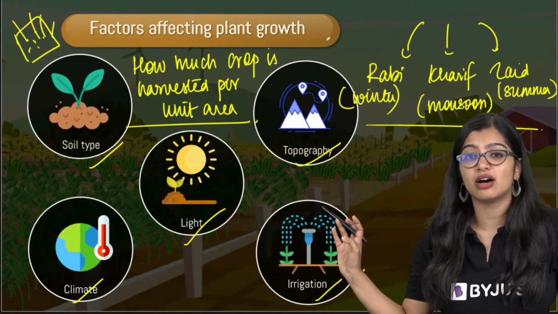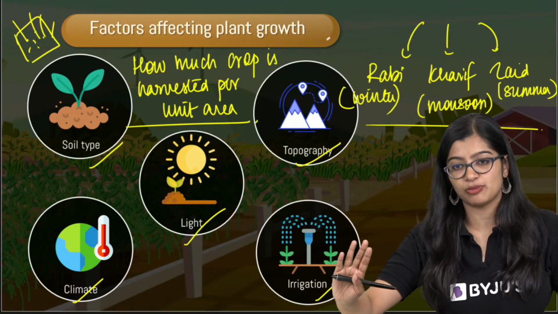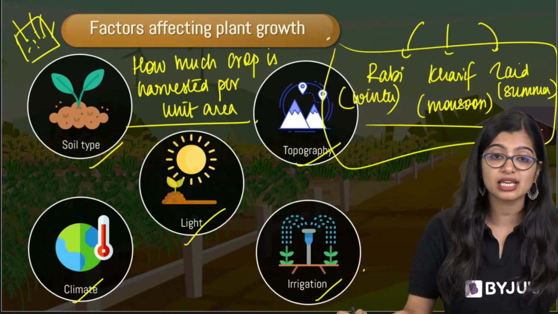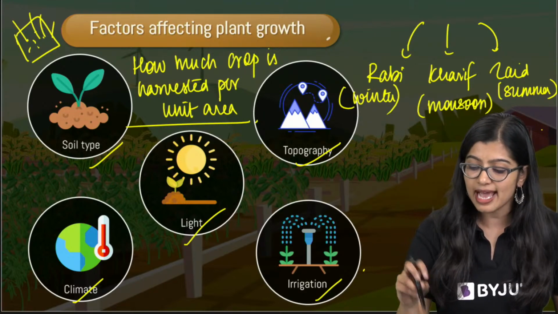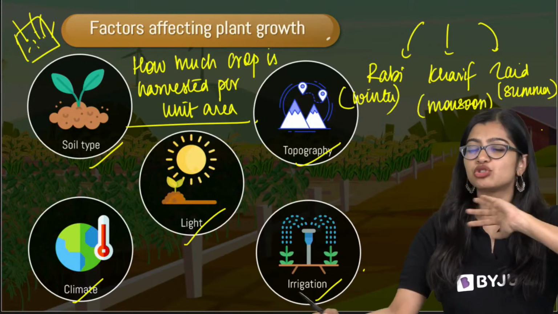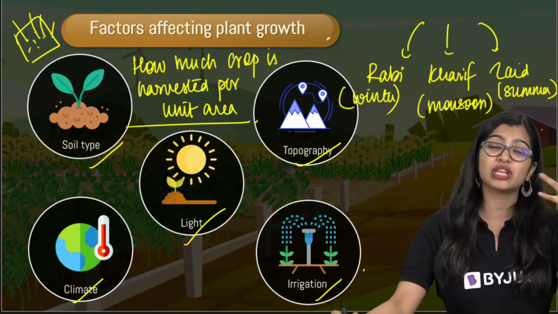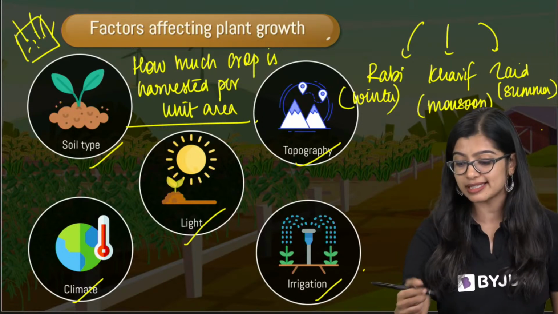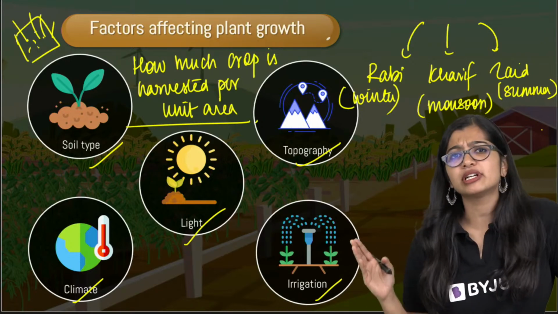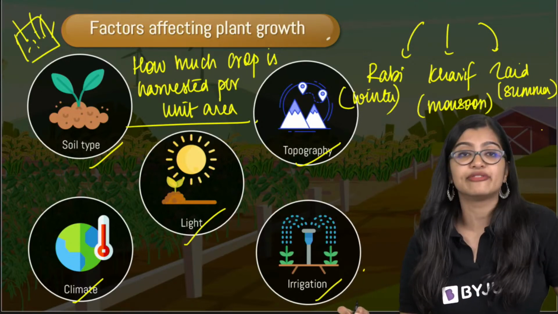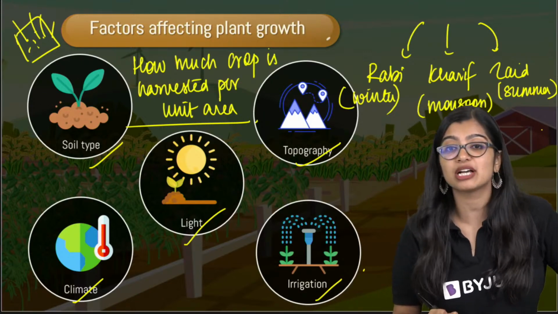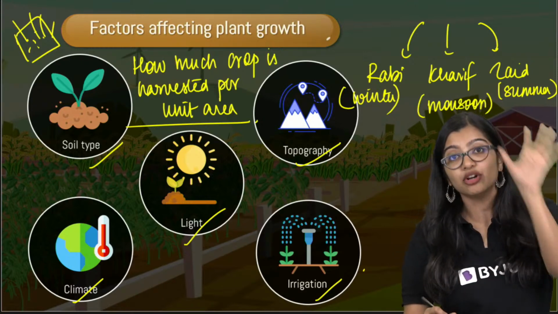Now if you see here, we've understood that there are different kinds of crops, right? And all of them have different demands. Now for those of you asking me, ma'am, what is a Zaid crop? Zaid crops are those crops which are sown between Kharif and Rabi season. So between March to May, they are sown and grown. Your pumpkins and cucumbers are all considered Zaid crops. So these are all the different kinds of crops, and all of them have different demands, which is why we need strategies that will help us work around it.